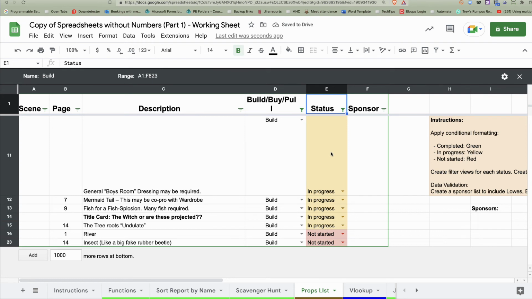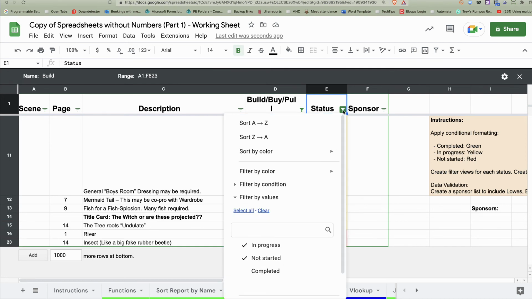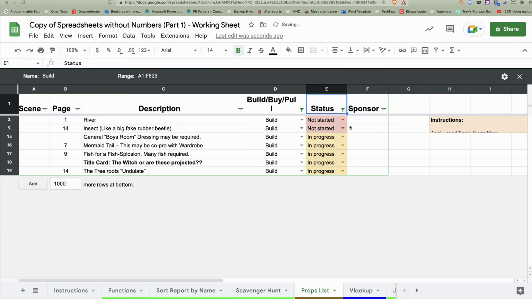So now what we've got is all this data here, and I've got the status here. So all the in progress are there, and all the not started are there. I'm going to put the not started at the top. So let's sort it Z to A. There we go. That makes more sense. So there's all the stuff that I need to get working on. There's all the stuff that's in progress. Don't care about the completed, and that's my build stuff.